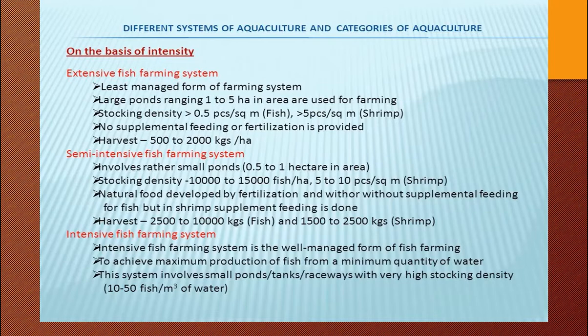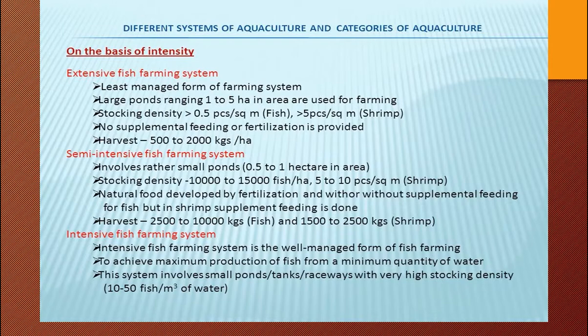On the basis of intensity, first, extensive fish culture. It is the least managed form of farming system. Large ponds ranging from 1 to 5 hectare in area are used for farming. Stocking density, we are just going to understand this: for fish it is 0.5 and greater than 0.5, whereas for shrimp and other invertebrates it is also greater than 5 pieces per square meter.